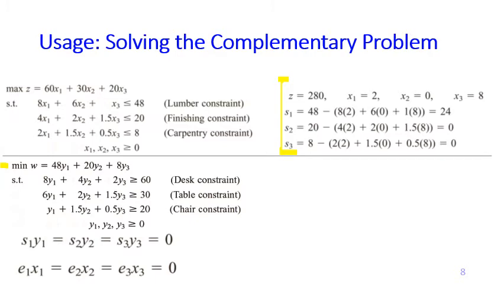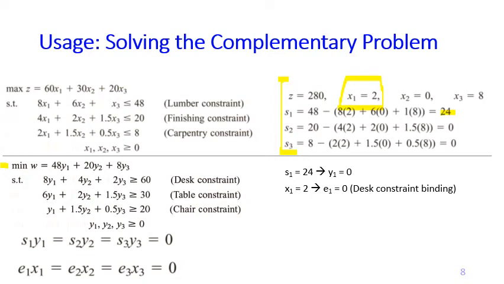So first, we may notice that S1 equals 24. Because S1 times Y1 must be 0, then it must be the case that Y1 equals 0, right? Because this is non-zero, then Y1 must be 0. And then we know X1 equals 2, so it must be that E1 equals 0.